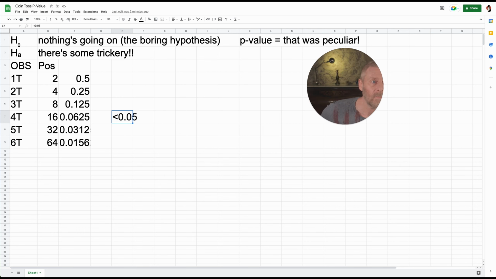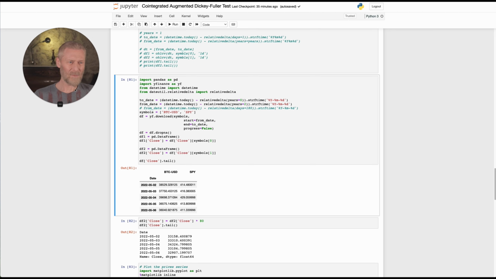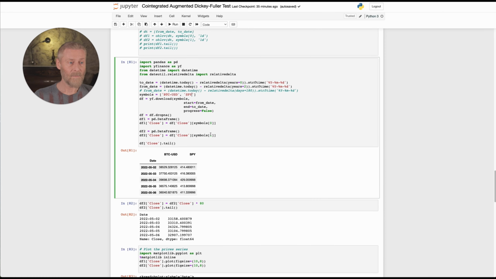So in order to do so, I prepared a little bit of a spreadsheet here. And you don't have to be a coder. It doesn't really matter. What you need to know is that we're basically downloading data here for 2 symbols. One is Bitcoin against the USD, because that's what we're measuring against. And the other one is the Spiders, right? Spiders is basically an ETF based on the SPX index. And we're going to download that daily data, and we're going to plot it.